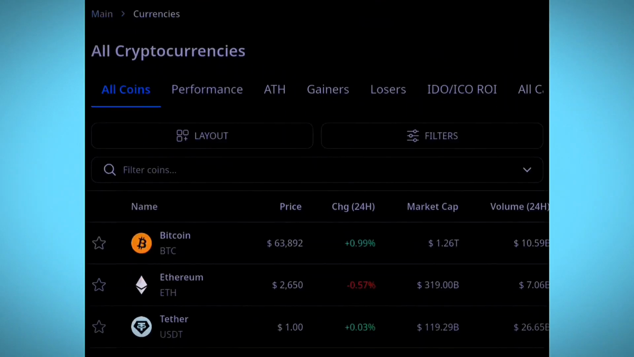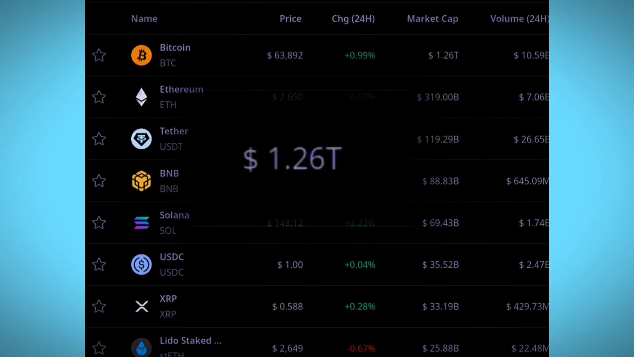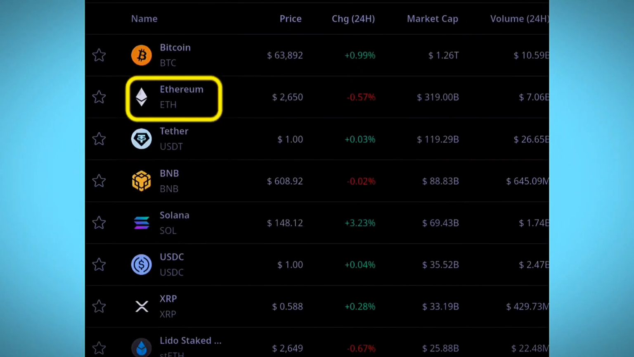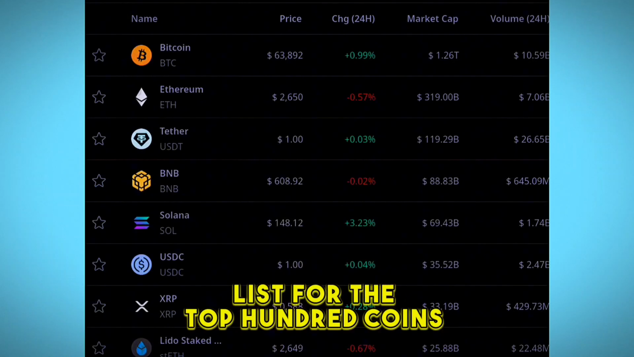You can see the first one is Bitcoin. We are looking at the metrics on the market cap. Market cap for Bitcoin is $1.26 trillion. The second one is Ethereum, which is $319 billion. So this is the list for the top 100 coins.